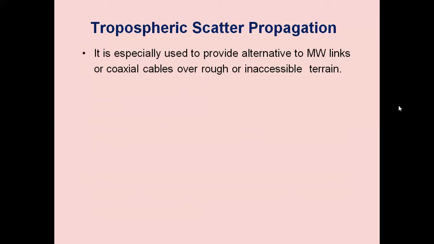If we make use of coaxial cables, we require more repeaters, because the attenuation offered by coaxial cable is more. That is the reason we can make use of tropospheric scatter propagation, a good alternative for microwave links or coaxial cables, especially when the terrain is rough and the areas are inaccessible.